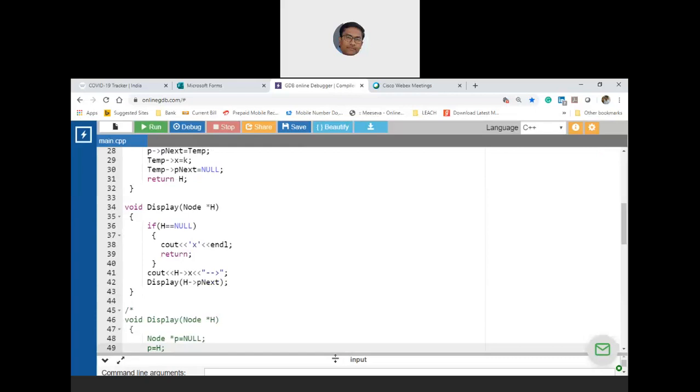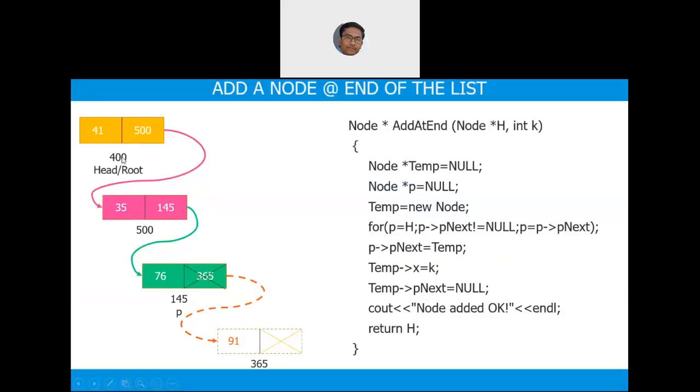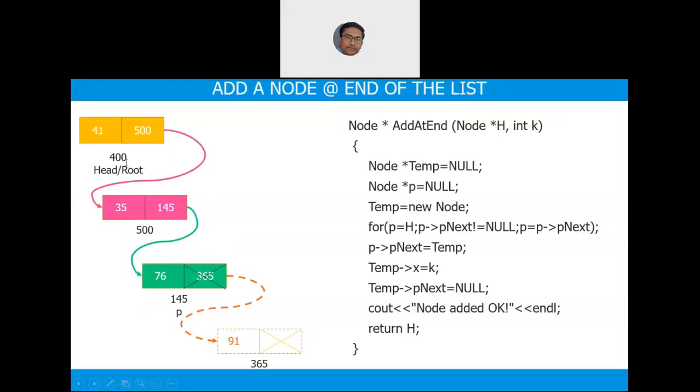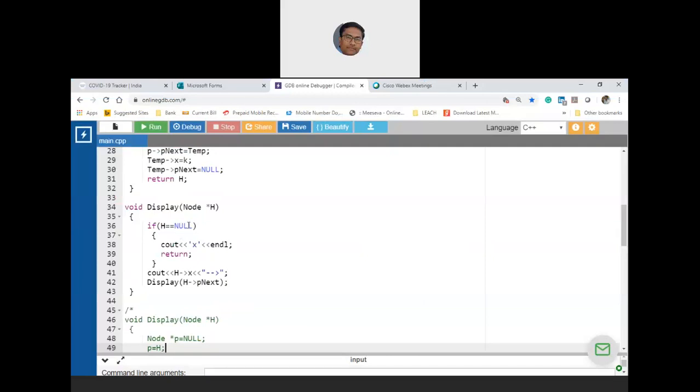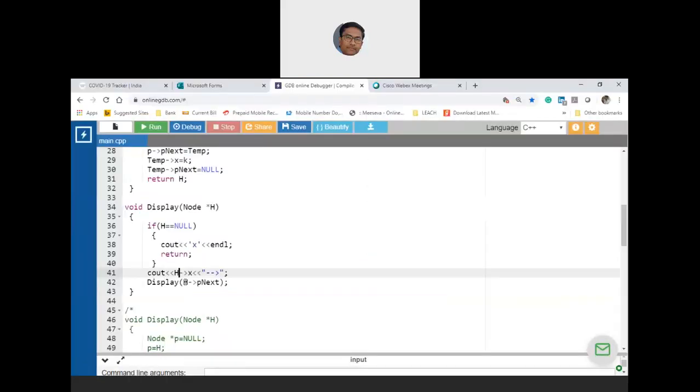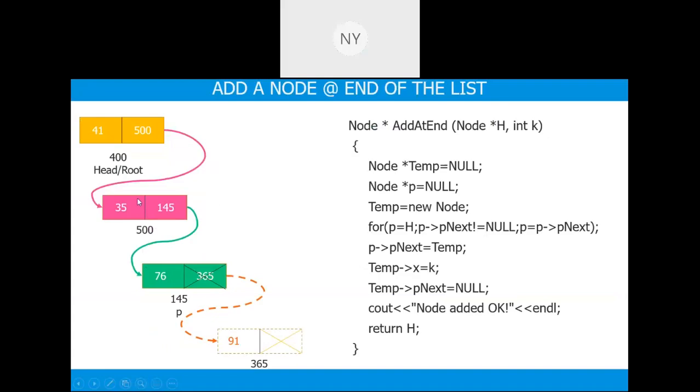Let us map this with the diagram. h is 400. Is 400 null? No, so you are in cout. What are you printing? 400->x. What is 400->x? 41. And what are you doing? You are again calling display with h->next, the pointer to next.